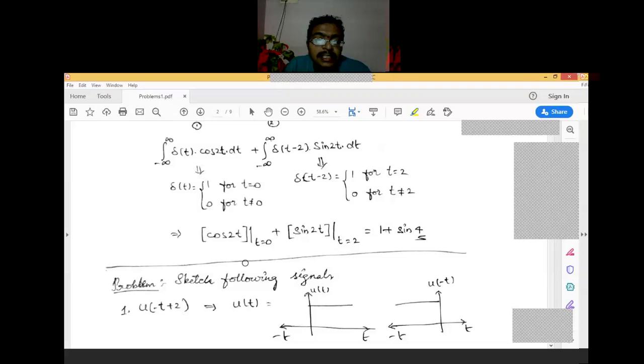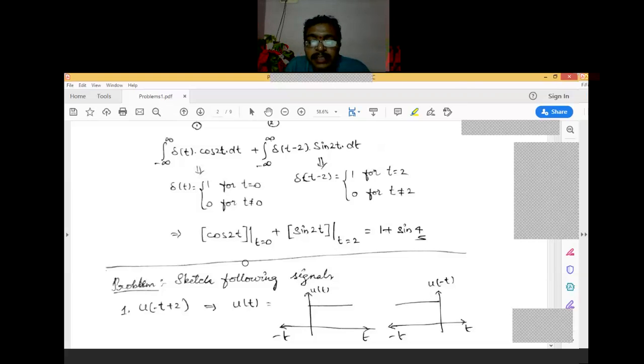So let us consider the t values, both positive as well as negative. Without checking the graph, let us see how the graph will be for different t values. I think you know the u of t signal, right? The u of t signal exists on the positive side starting from 0.